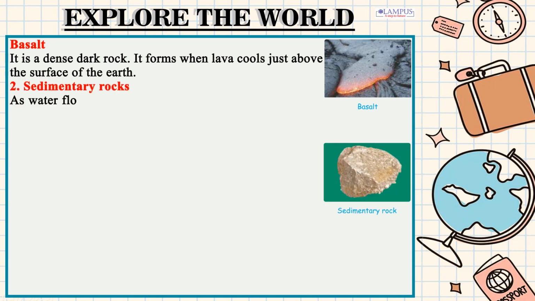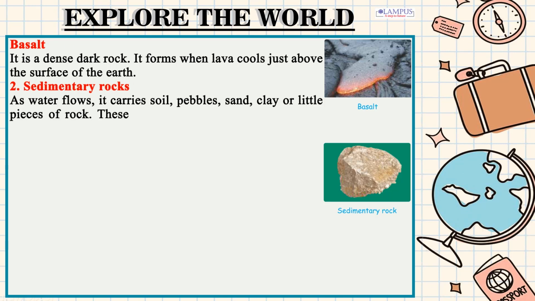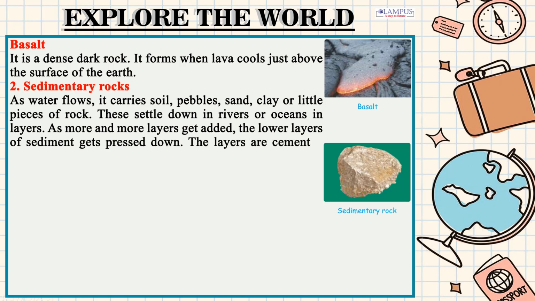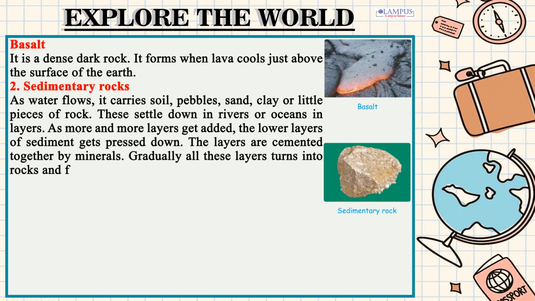2. Sedimentary rocks. As water flows, it carries soil, pebbles, sand, clay or little pieces of rock. These settle down in rivers or oceans in layers. As more and more layers get added, the lower layers of sediment get pressed down. The layers are cemented together by minerals. Gradually all these layers turn into rocks and form sedimentary rocks.